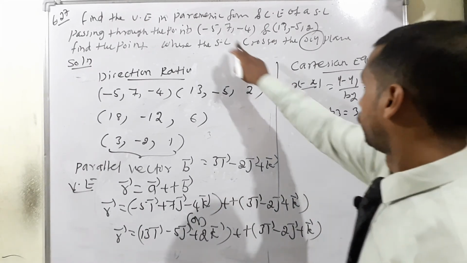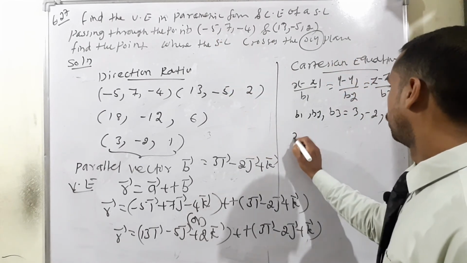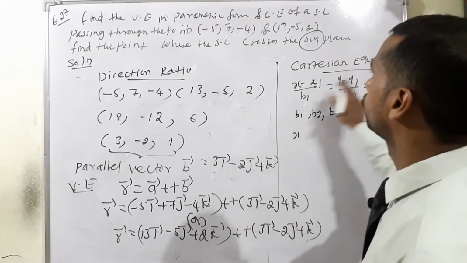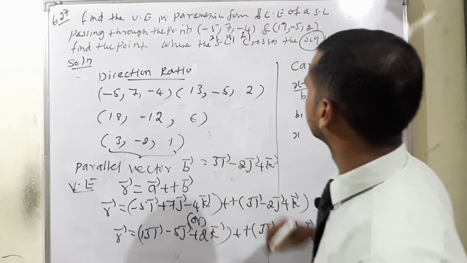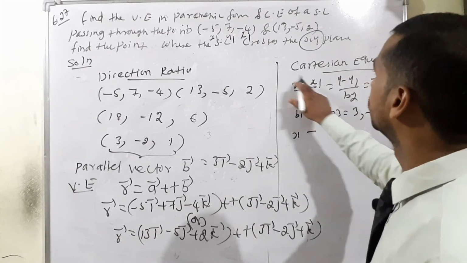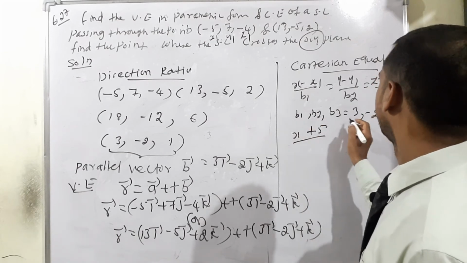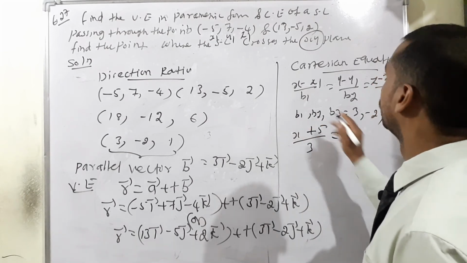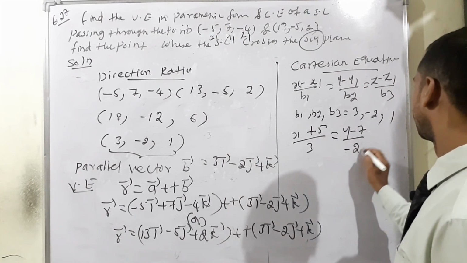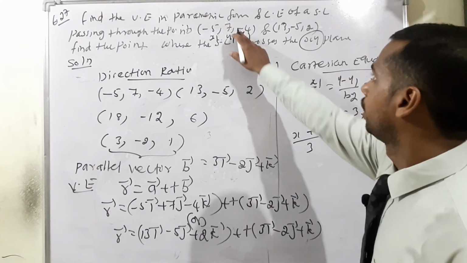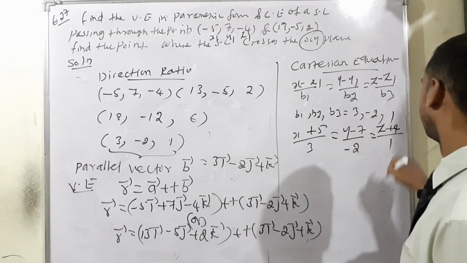The points are already there, two types. For the first one, what will happen? x1, y1, z1 are -5, 7, -4. This is x1, this is y1, this is z1. So x minus, already here also a minus, therefore x + 5 divided by b1, which is 3, is equal to y - 7 divided by -2, is equal to z, already here -4 is there, therefore z + 4 divided by b3, which is 1.